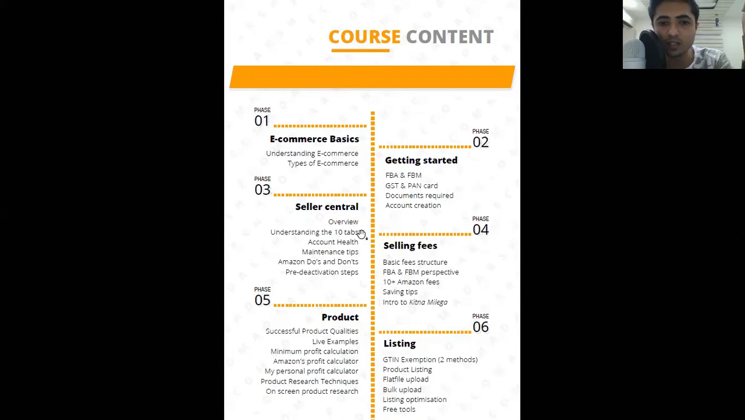Then there is Amazon Seller Central. There will be an overview of it. There will be an understanding of all the 10 tabs in detail. There are 10 Amazon tabs, and I will show you all of them in detail. Then there is account health, then account health maintenance tips. Then the do's and don'ts of Amazon regarding account health, how you can save your account from deactivation. Then there are pre-deactivation steps.